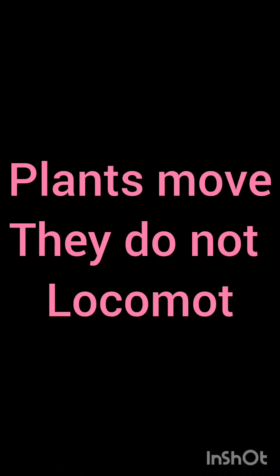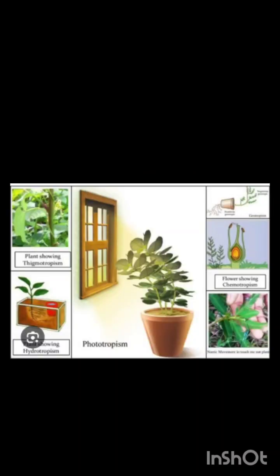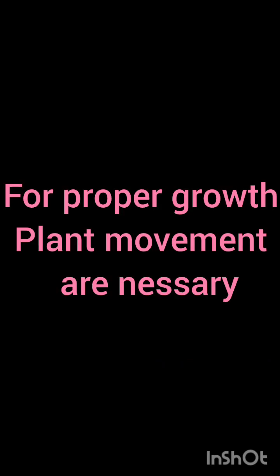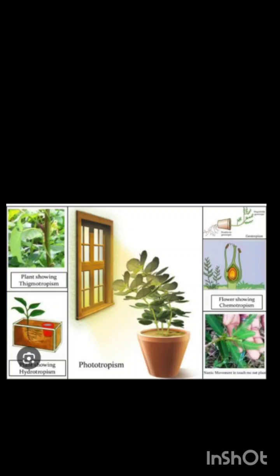Plants only have the ability of movement. They cannot locomote. Plants can only move their parts. Plants' movements help the plant in growth and to get sufficient nutrients for their proper growth. It also helps the plants to move towards water, sunlight, nutrients, and other stimuli.